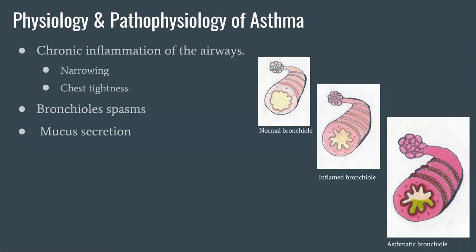The main effects of asthma take place in the bronchioles. However, we understand on a base level that asthma causes chronic inflammation of the trachea, main bronchi, and bronchioles. These airways experience narrowing in combination with inflammation. After contact with an allergen, the smooth muscle in the bronchioles begin to spasm, and mucus secretion, vascular permeability, and immune cell production are increased. The combination of all these responses causes the bronchioles to become constricted, making breathing more difficult. More detailed pathophysiology is further explained on the next slide.